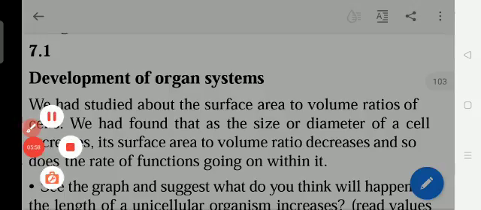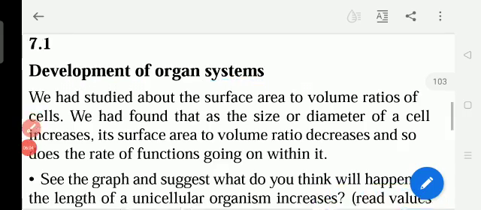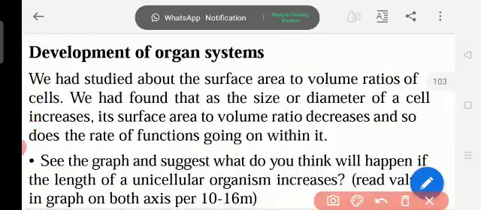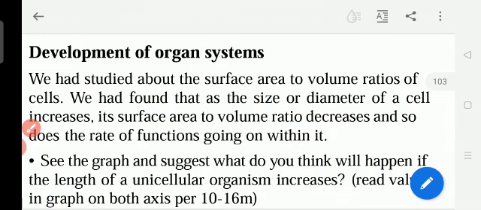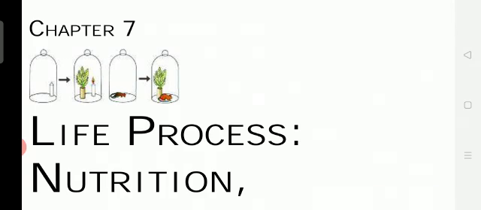So here, development of organ system. Okay, so development of how the system is developing. For example here, we had how it is developing, understand? So here we see we had studied that